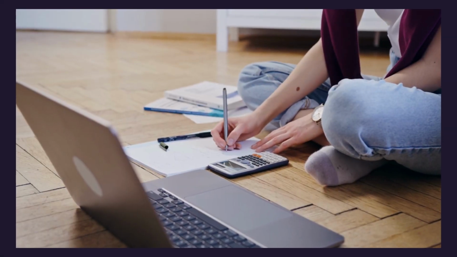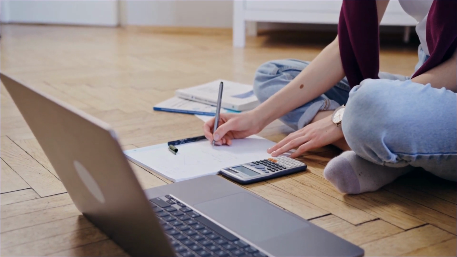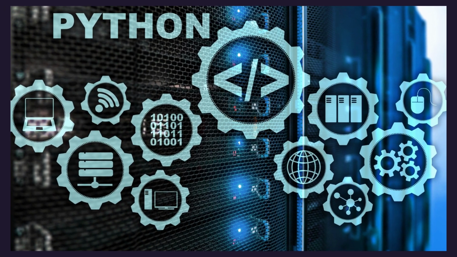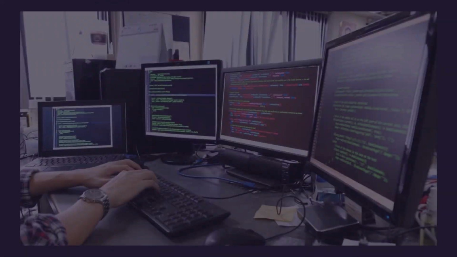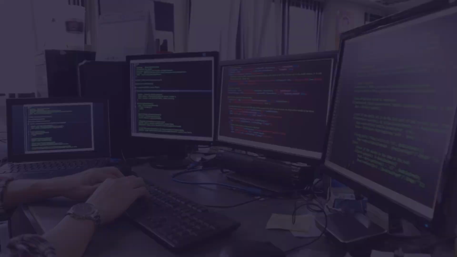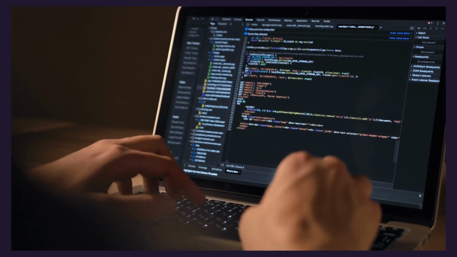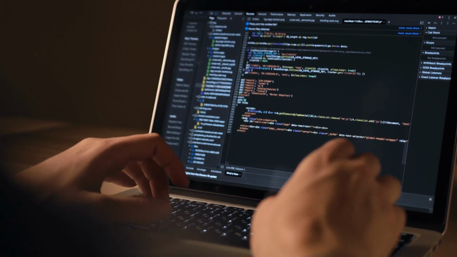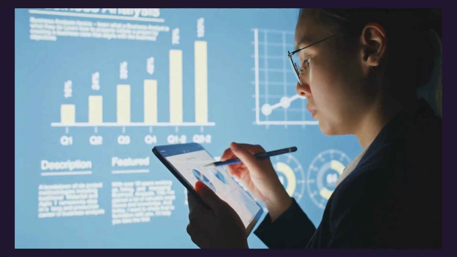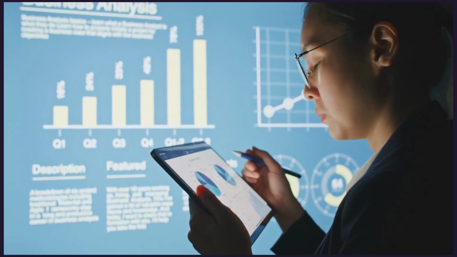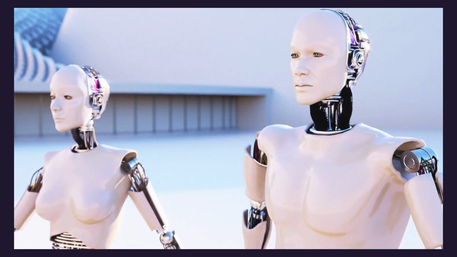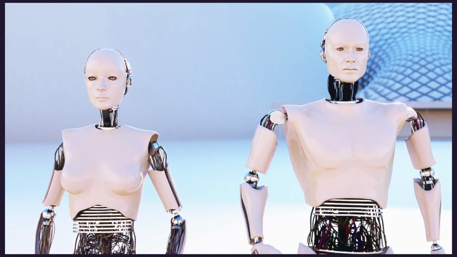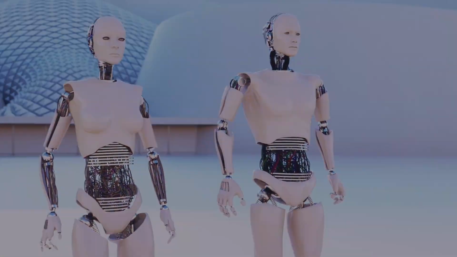accomplish. If you are just starting out with AI development, Python is a good choice because it is easy to learn and has a large community of resources. If you need to create highly efficient code, C++ or Julia may be a better choice. And if you are working with statistical data, R may be a good option. Ultimately, the best way to decide which programming language to use for AI design is to experiment with a few different languages and see which one you find the most comfortable with.